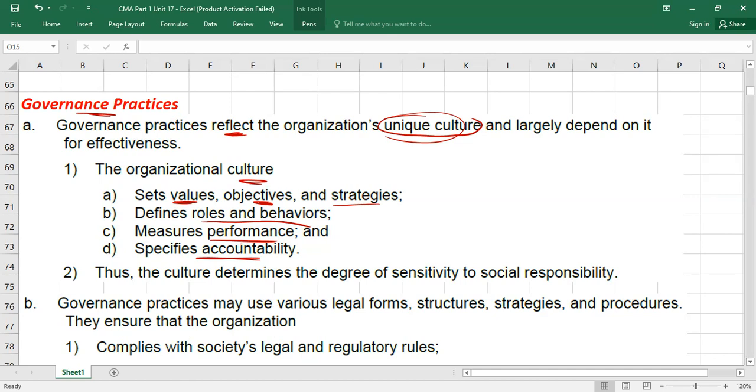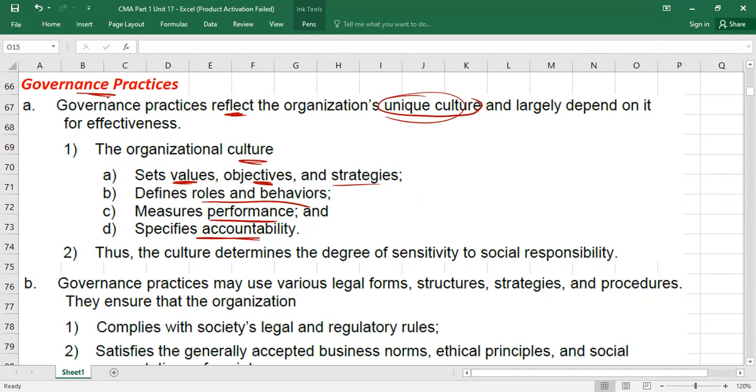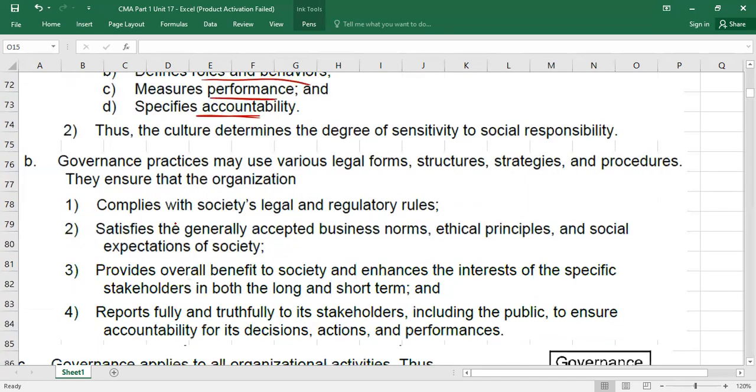Okay, now here please remember why. What is the purpose of governance practices? Why do we need good practices, good culture within the organization? So it has several purposes. These are the purposes you need to memorize also. I'll explain. The good practices will ensure. The good practices will what?